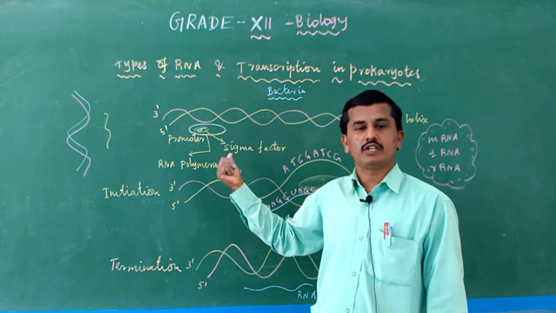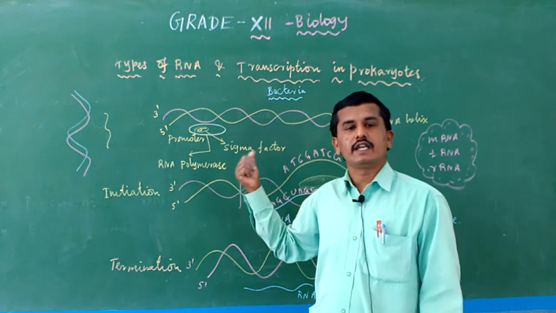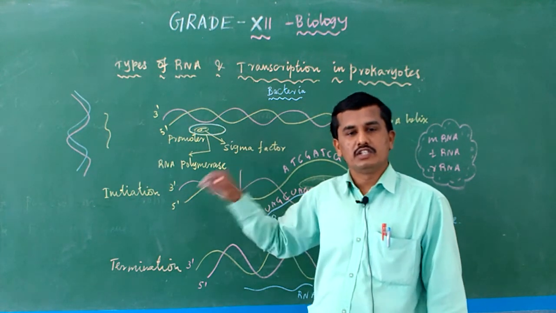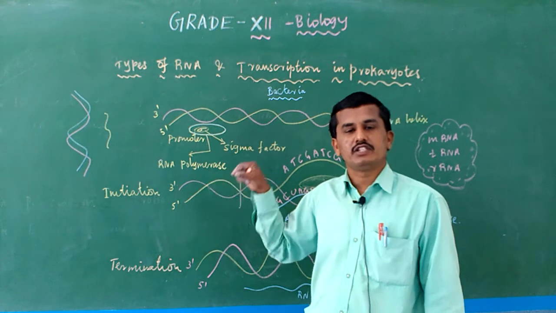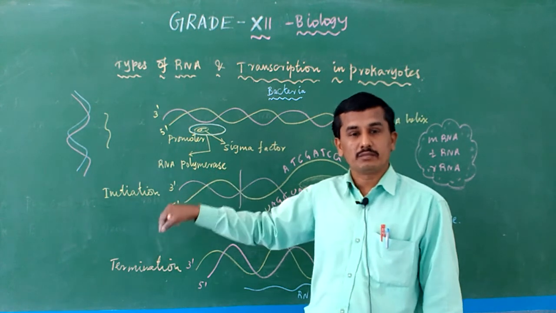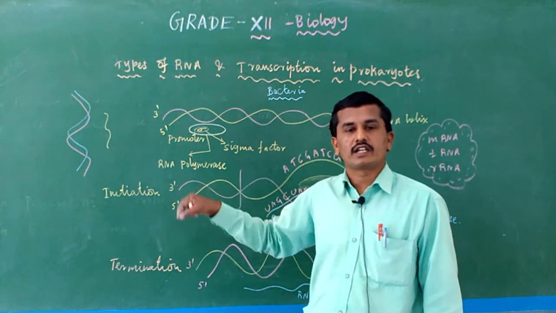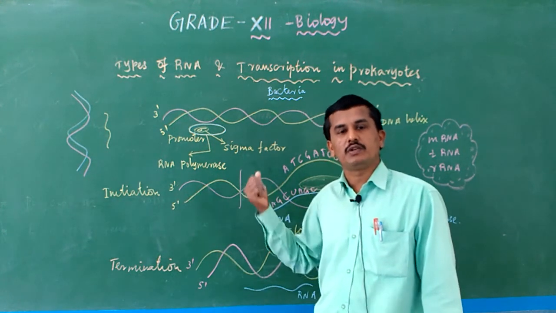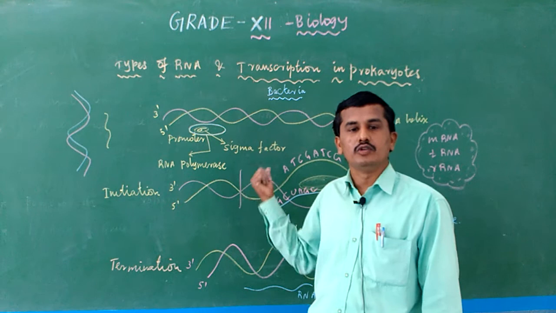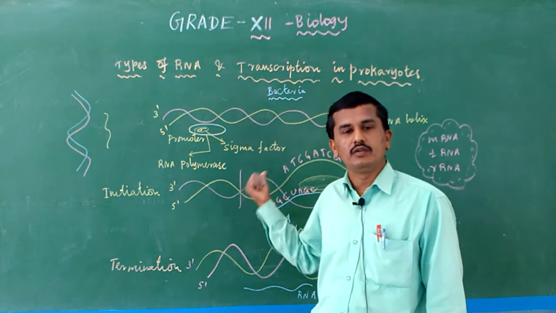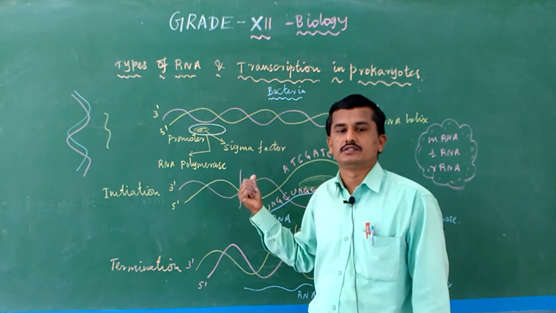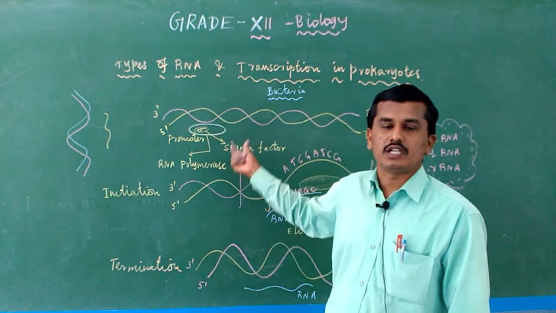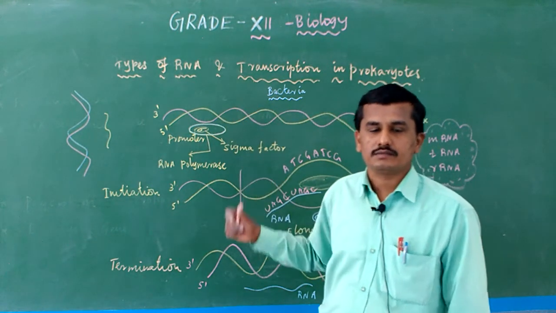What are all the enzymes involved in transcription? DNA dependent RNA polymerase, only one enzyme. Which factor initiates? Sigma factor initiates the transcription. Which factor terminates the process? Rho factor terminates the process. It takes place in prokaryotic organisms. In which part of the cell does it take place? It is the nucleoid, the incipient nucleus of the cell. It takes place in bacterium. This is actually transcription in bacteria. Okay.